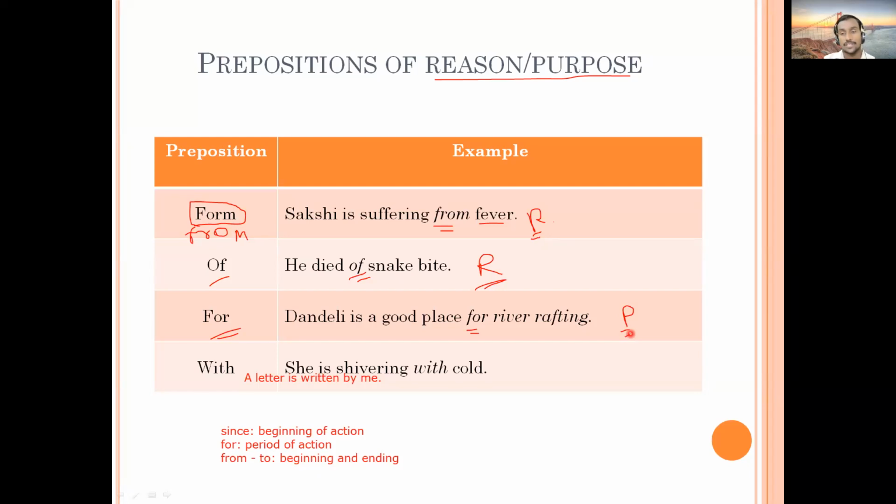For river rafting. So this is purpose here. The next is "with." She is shivering with cold. Because of what? Here you are getting reason again, because of cold. So these are some of the prepositions which are of reason or of purpose.